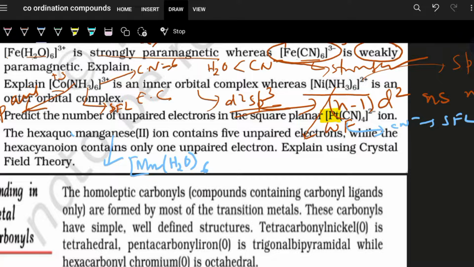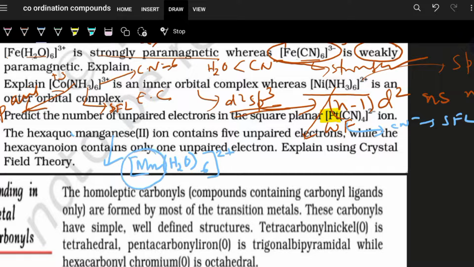Aqua means H2O, whole 6. Now no other ligand is present, so you close it. Manganese 2 means this is a 2 plus. So obviously you have to write the electronic configuration of central manganese 2 plus.